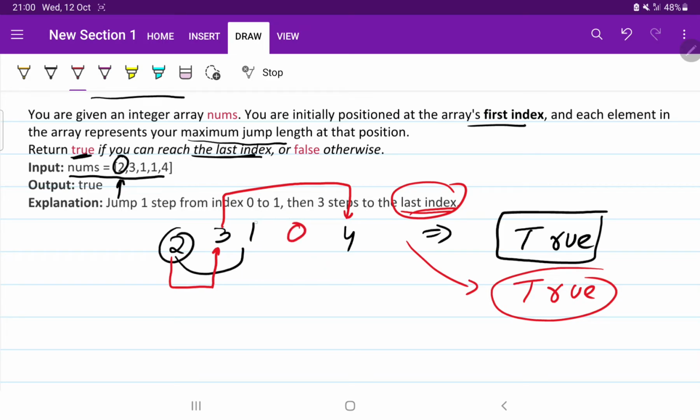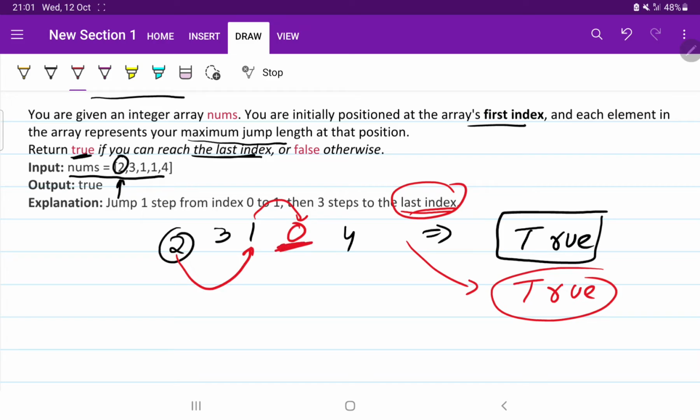Okay, 0 means if you reach here, you can make a maximum jump of 0. It means you cannot go this side. Okay, in that type of situation you have to think about the solution. Suppose the same thing is given, okay, so you came from here to here, then here you are blocked.